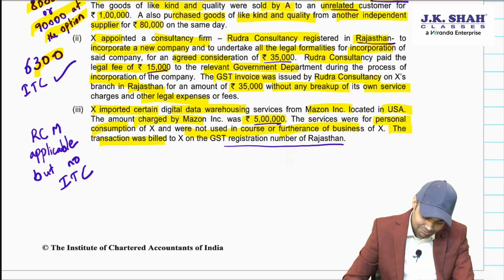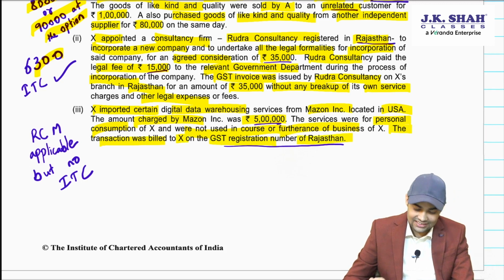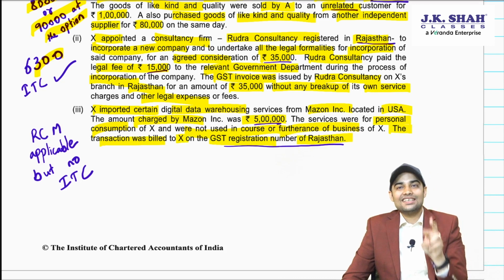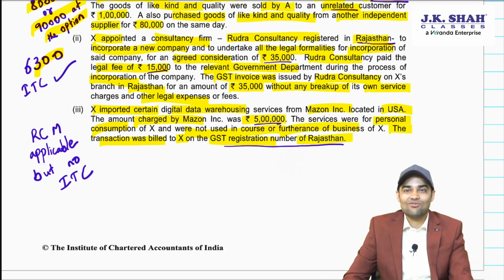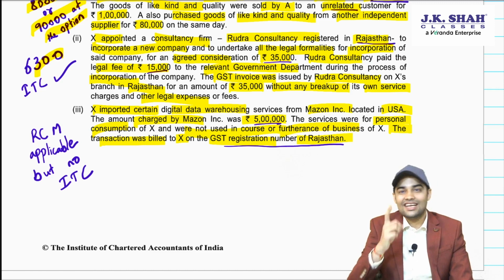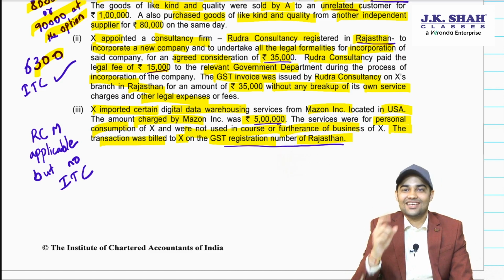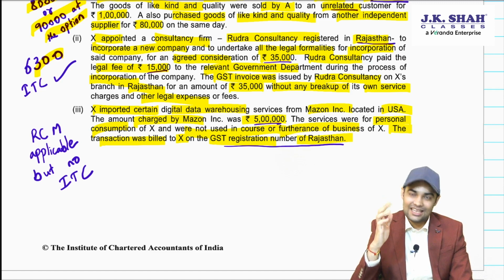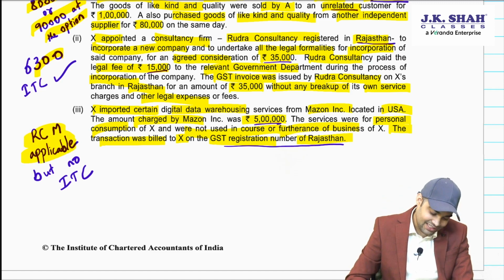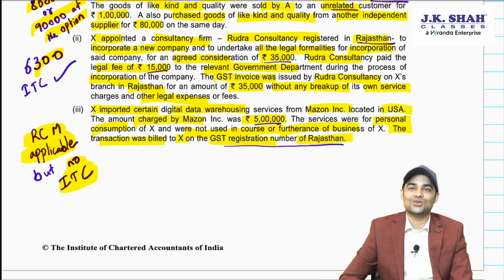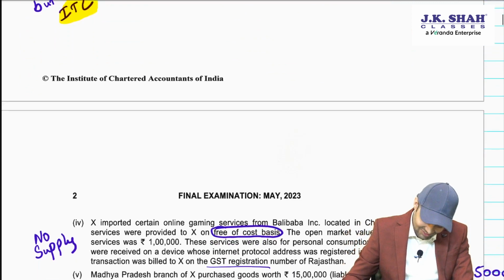The transaction was billed to X on the GST registration number of Rajasthan. Now the moment the transaction is billed to the GST registration number of Mr. X, it becomes a B2B supply. It's an OIDAR service, and when it is an OIDAR service, B2B, from outside India to India, the recipient in India would be liable to pay GST. So he will have to pay under reverse charge mechanism. RCM will be applicable, but he will not get ITC. Why will he not be eligible for ITC? Because he is using it for personal consumption. Okay, let's see the implication of the next point.